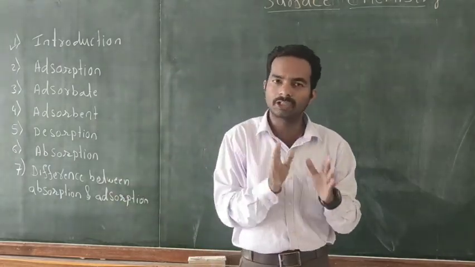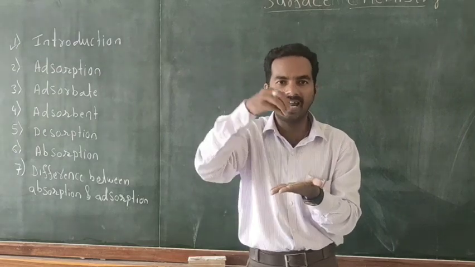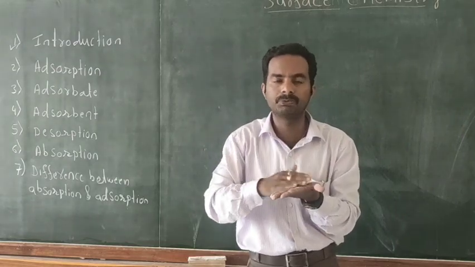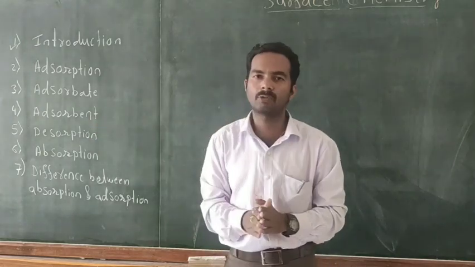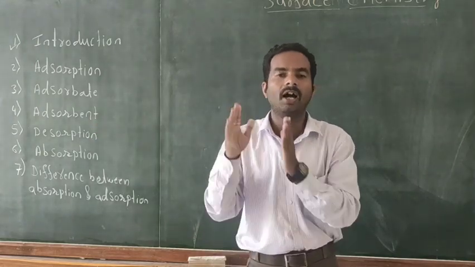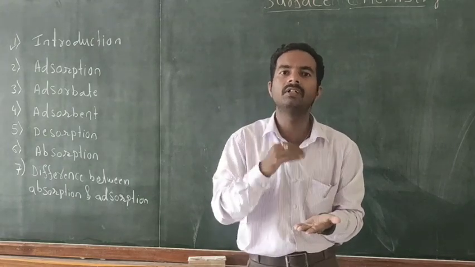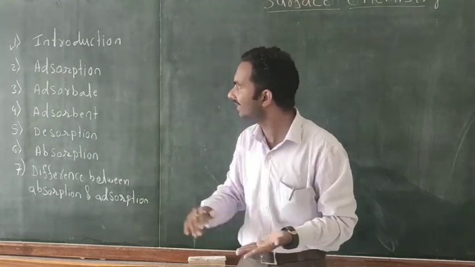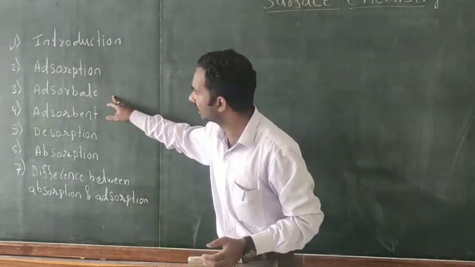Adsorbent means the substance which provides the surface for adsorption. This is called the adsorbent. For example, hydrogen on the surface of nickel. Here nickel is the adsorbent and hydrogen is the adsorbate.